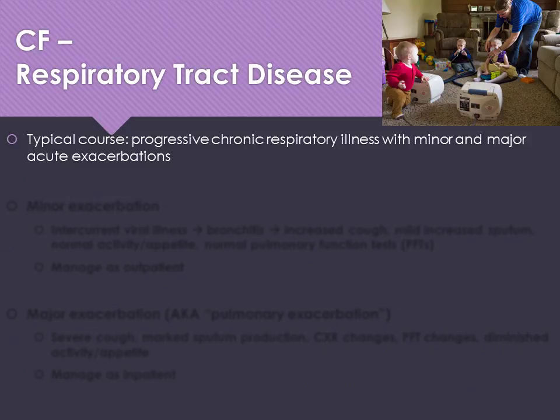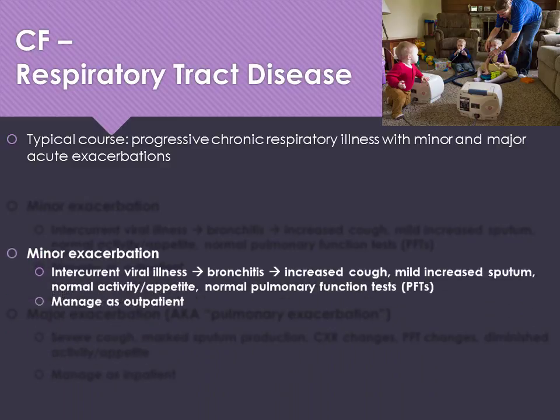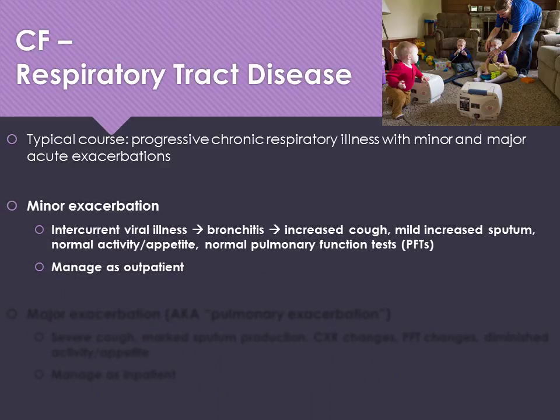Typical course is a progressive chronic respiratory illness with minor and major acute exacerbations. So slowly over time, they get worse and worse. A minor exacerbation is when you get an intercurrent viral illness, right? So a viral upper respiratory tract infection that may develop into bronchitis. You have that increased cough, mild increased sputum with a normal activity and appetite, normal pulmonary function tests. We manage them as outpatient, as we would with almost anybody, but maybe they have an increased requirement for more breathing treatments to assist with the mucociliary clearance, maybe some oxygen.